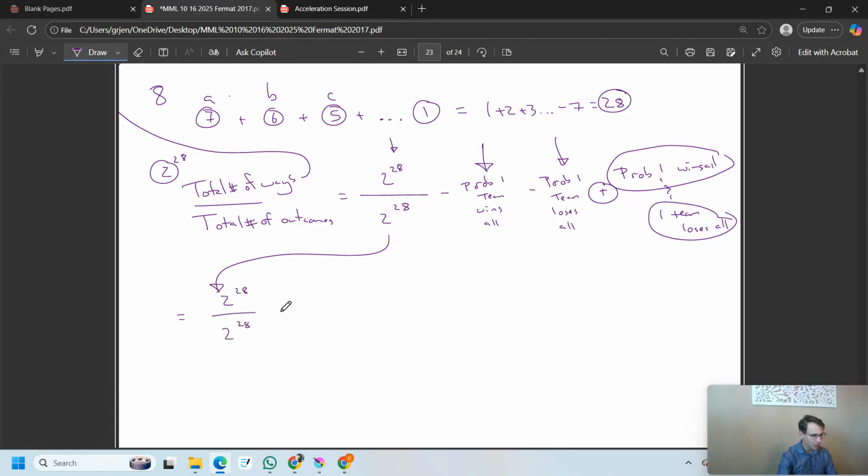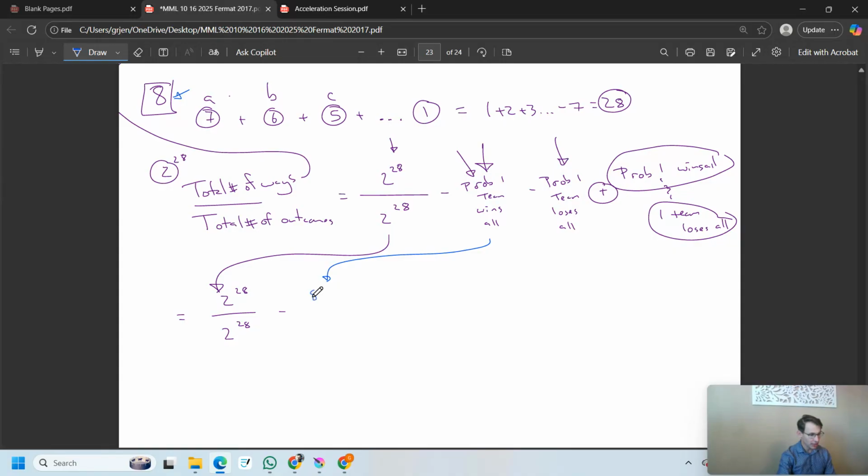And then we're going to take away the probability one team wins it all. Okay, so there's one way for one of these 8 teams, there are 8 teams, don't forget, to win it all. So there's only one way for your team to win it all. It has to go win, win, win, win, win in all 7 games that you play. But there's 8 different teams that could do it.